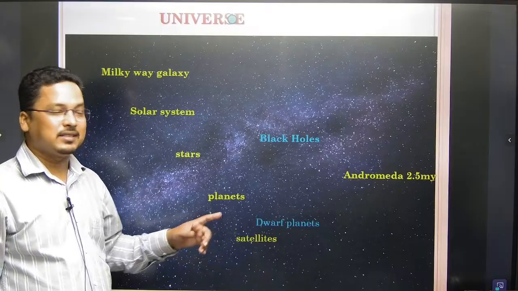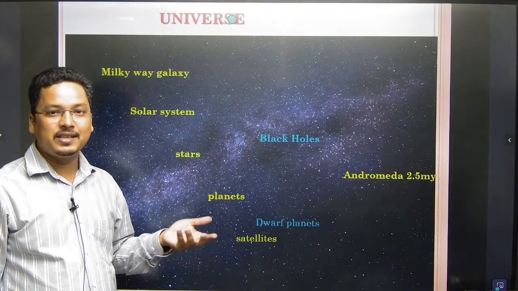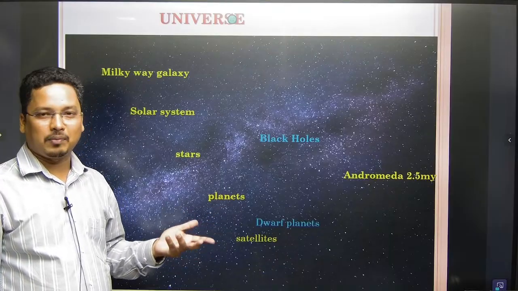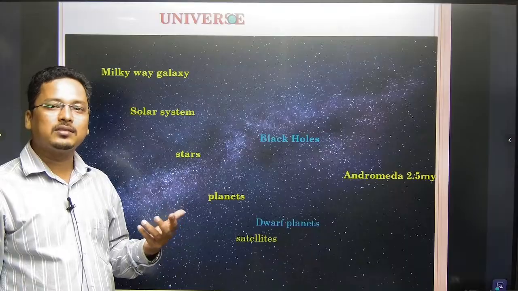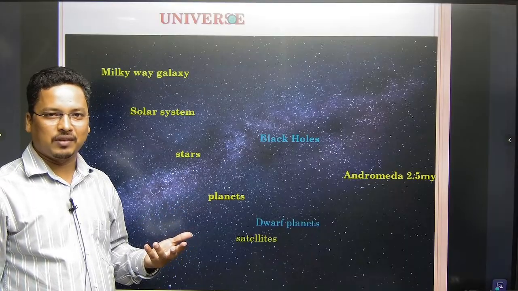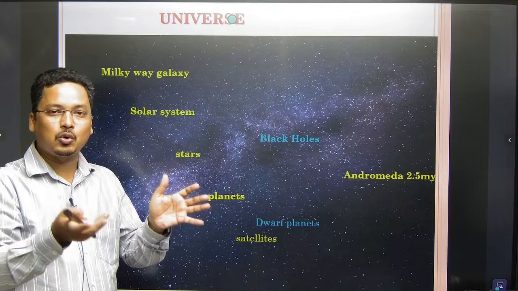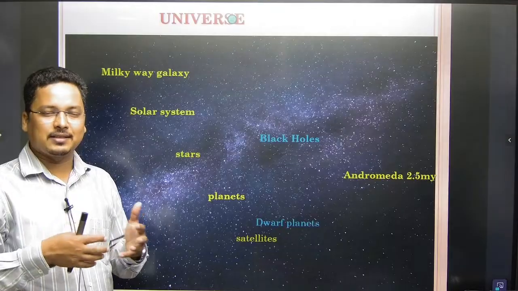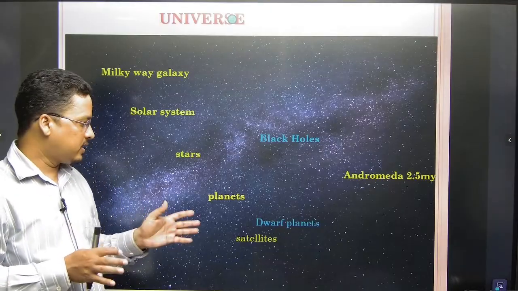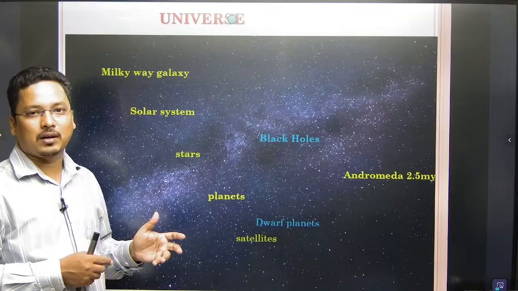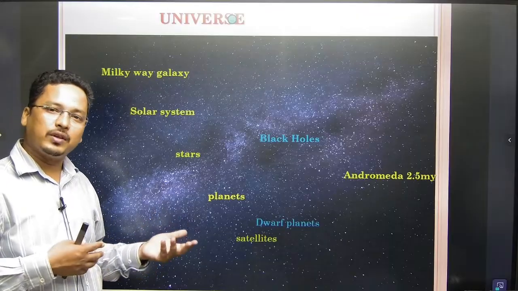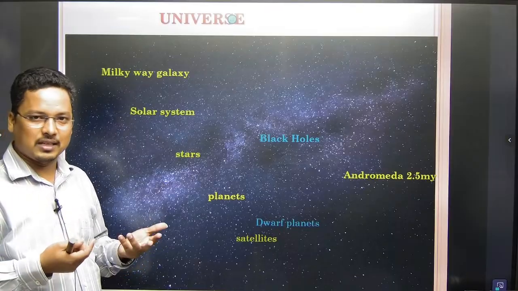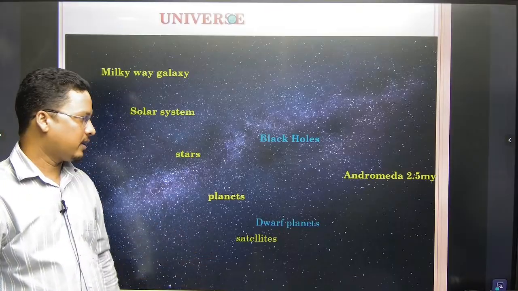Dwarf planet, जैसे कि Pluto is a dwarf planet, Ceres is a dwarf planet. Ceres is the small one, Pluto is the large one, but both are dwarf planets. That means planet से थोड़ा छोटा, planet के criteria में नहीं आते, but asteroid से बड़ा है. Satellites are natural satellites like Titan, Ganymede, Moon.